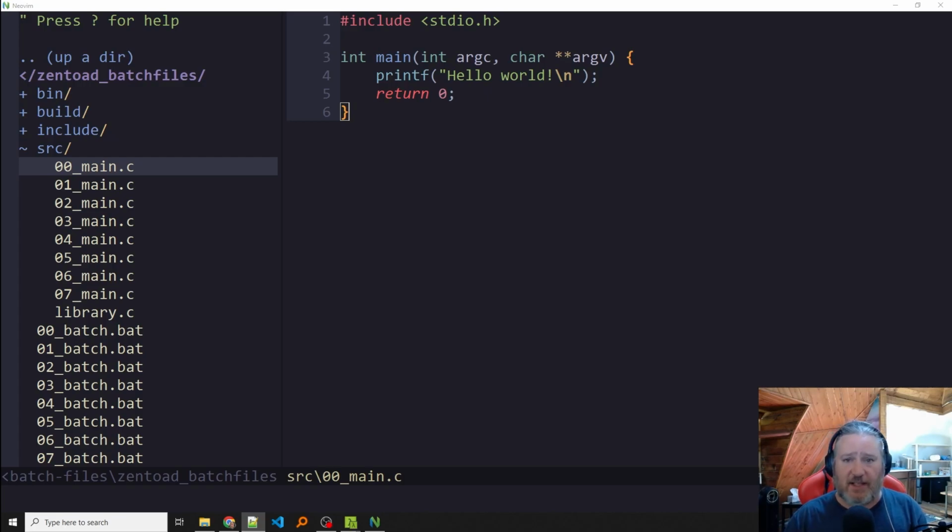Another reason is that nothing's going to change. There aren't going to be any updates that break your batch file. If Windows changes their batch scripting language, okay. The batch file language is the same. It hasn't changed in a long time. It's probably not going to change.